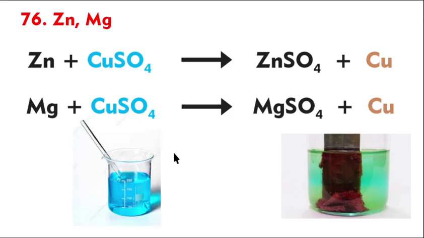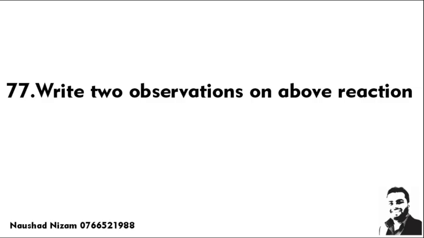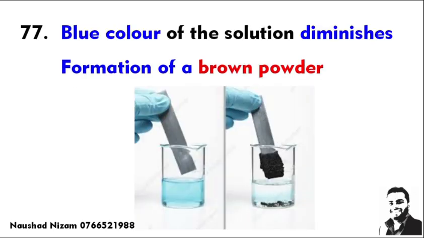You know that copper sulfate is a blue color solution. This becomes colorless and the copper is deposited in this solution. Copper is a reddish brown deposit. Two observations: what do you see when this reaction takes place? With zinc or magnesium and copper sulfate, the blue color diminishes and a brown powder forms because of the deposit from displacement of copper.